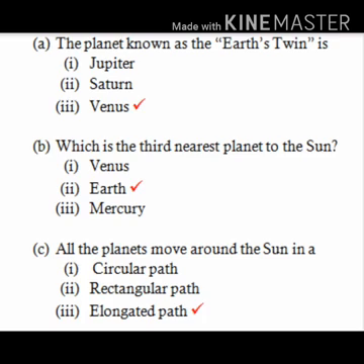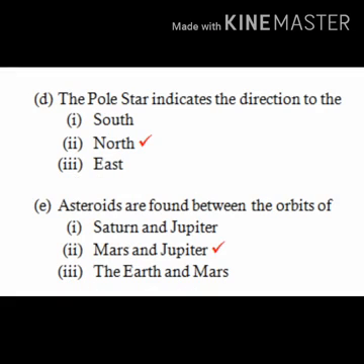It is the elongated path. Next one is: the pole star indicates the direction to the north. It indicates the north direction. Asteroids are found between the orbits of which two planets? Yes, they are Mars and Jupiter.